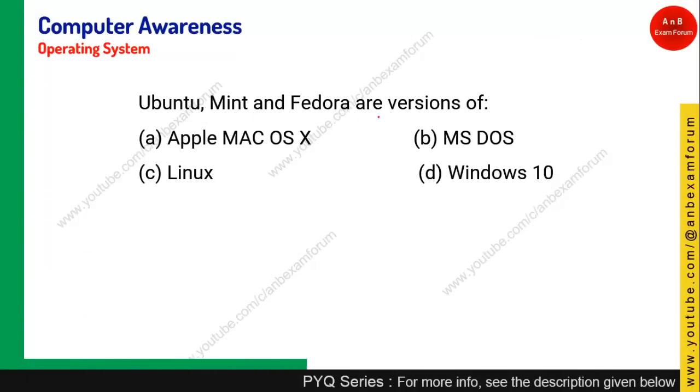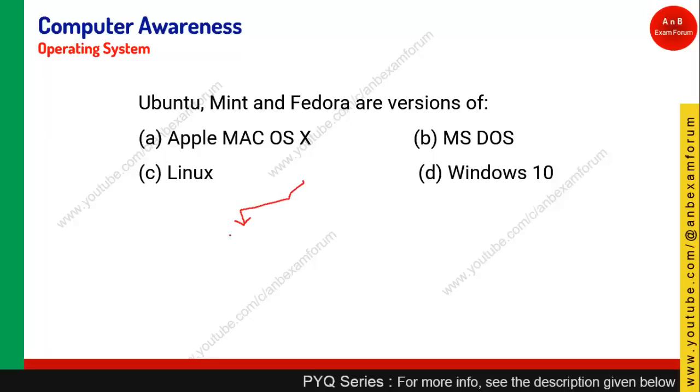Ubuntu, Mint, Fedora are versions of what? If you have studied operating systems, then you will find certain operating systems. There are majorly two to three operating systems which exist in this industry. The first one is a Unix based operating system, and Linux is one example. Linux is one operating system.